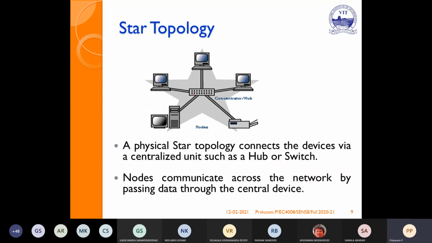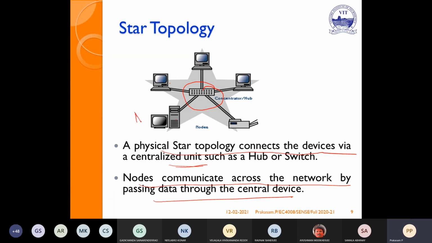The next is star. I told you the central device may be a hub or it may be a switch. All the nodes are connected using separate cables. So this is nothing but the physical star topology. It connects the devices via a centralized unit. Nodes communicate across the network by passing data through the central device.